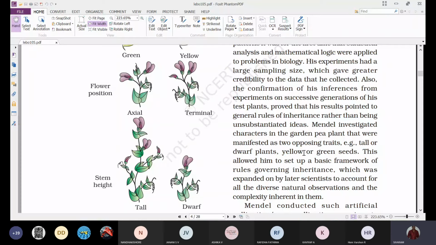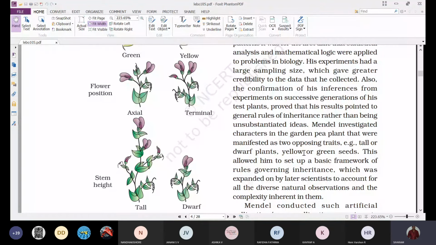unsubstantiated ideas. When you observe here, he did not undergo this hybridization experiment for just one generation. Whatever progeny was obtained in the next generation, he confirmed whether that organism was showing the same characters or not.